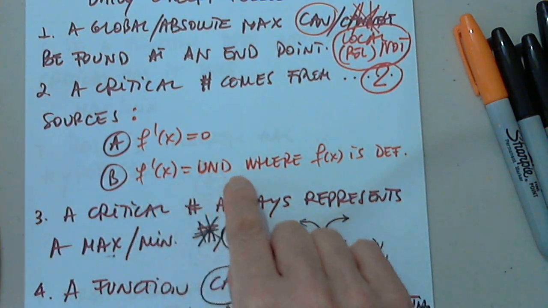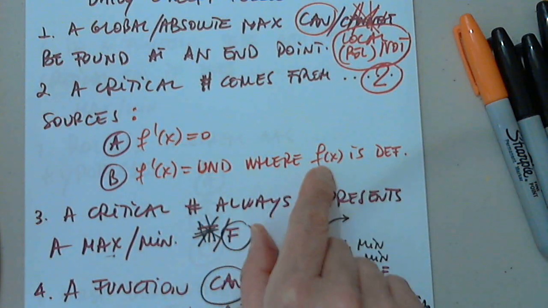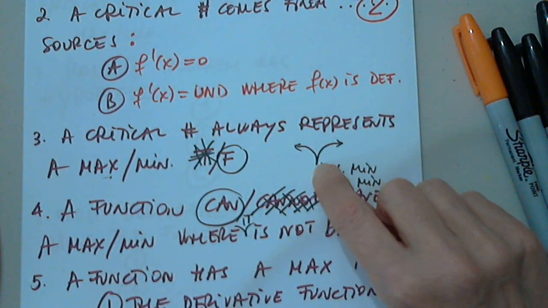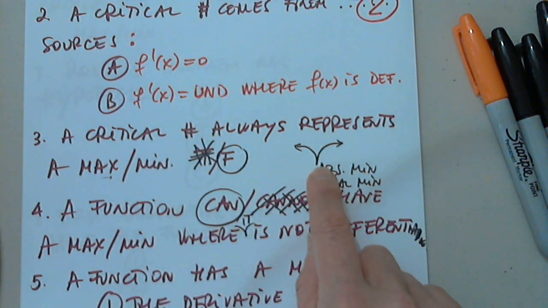So we basically have this situation. The first derivative is undefined, but the function is defined. That's exactly what it is. At this point, f prime is undefined, but the function value exists.